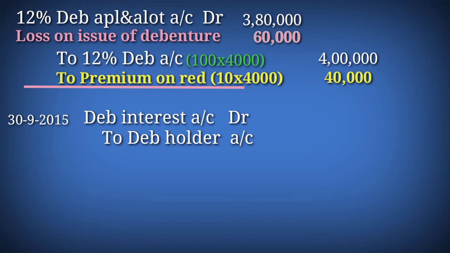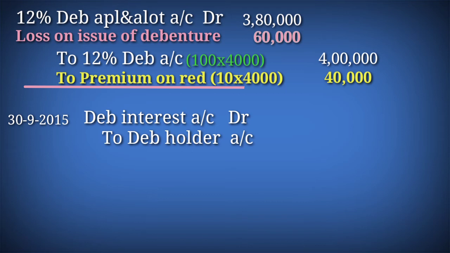When you make the entry on interest, whether the TDS is there or not, there is no difference in payment. TDS is deducted from the income of the person, not from the company. Company has no burden at all. We will deduct TDS from the interest of the debenture holder.